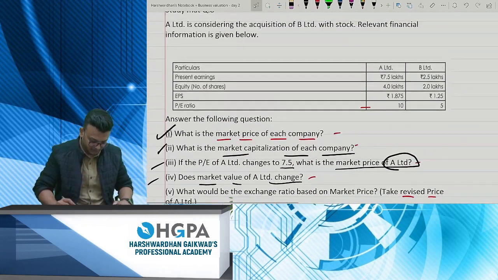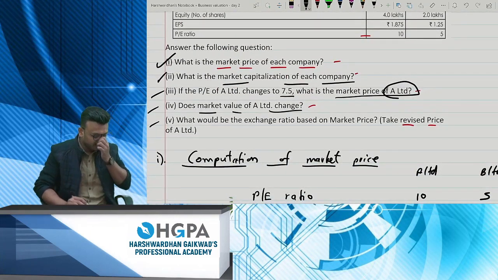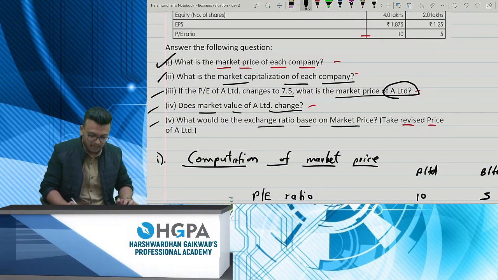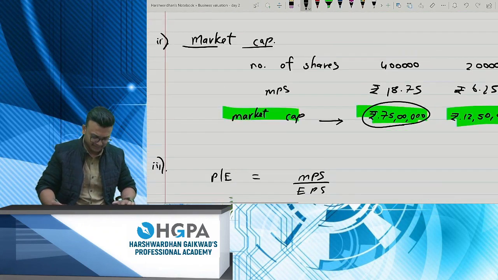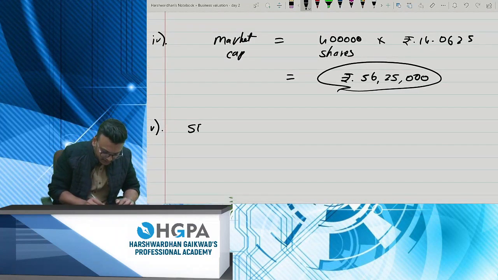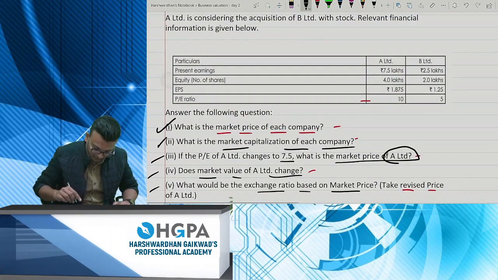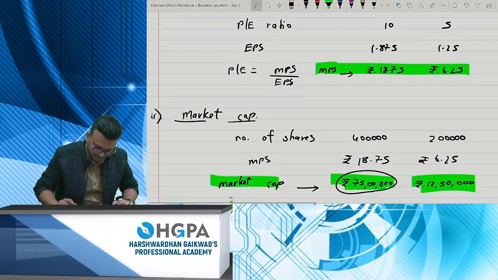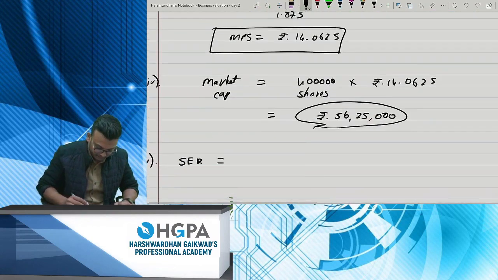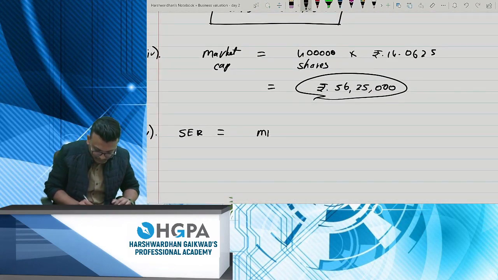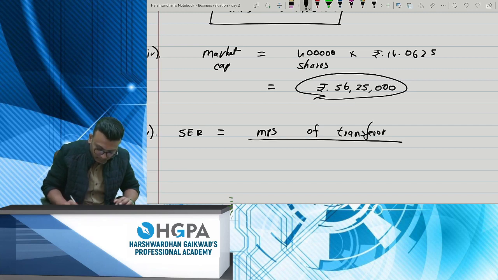And the fifth question they're asking you is, what would be the exchange ratio based on market price? Take the revised price of A Limited. Very simple. So share exchange ratio based on the revised market price. So this will be the market price per share of transferor company upon market price per share of transferee.